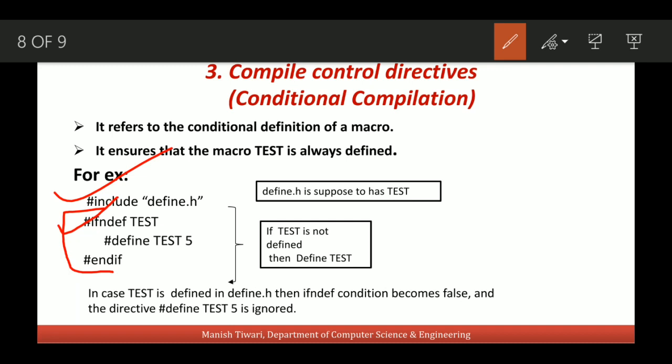It means if not defined TEST. If TEST is not defined, then define this TEST. So if TEST is not defined in define.h or in any above file, then this macro TEST will be defined. And if it is defined already, then this statement will not be compiled. Though it will be included, it will not be compiled. So it ensures that the macro TEST is always defined.